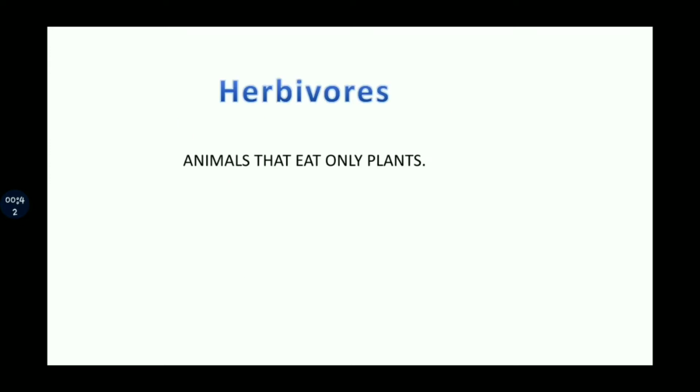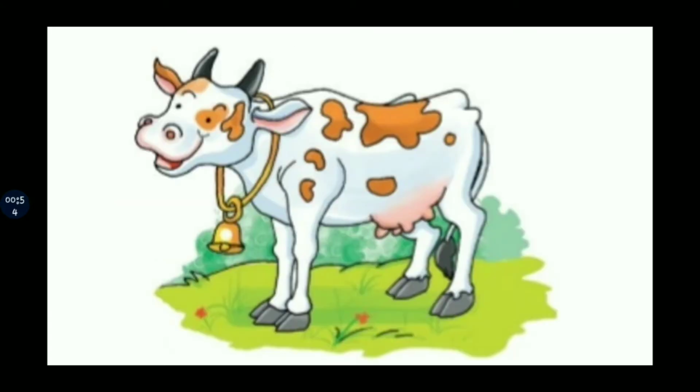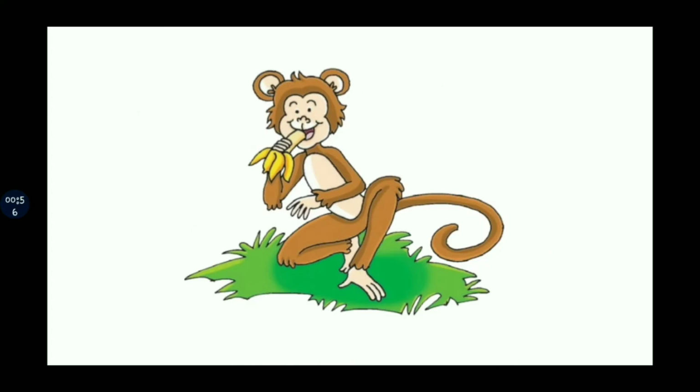First is herbivores. Animals that eat plants are called herbivores, like horse, giraffe, cow, monkey. All these herbivores have sharp front teeth, that is for cutting and biting, and strong flat teeth at the back of their mouth, and that is for chewing and grinding the food.